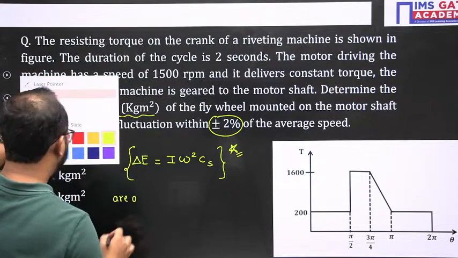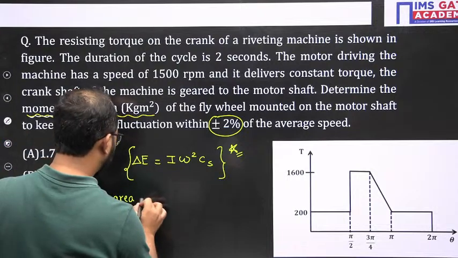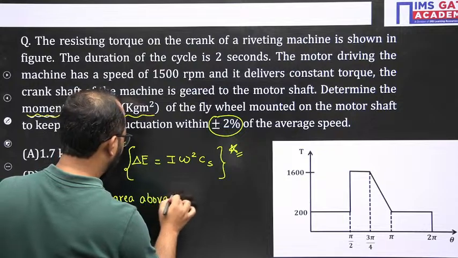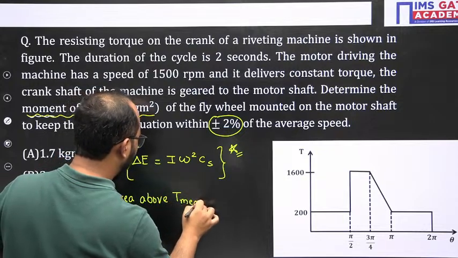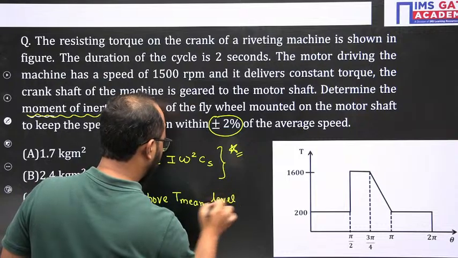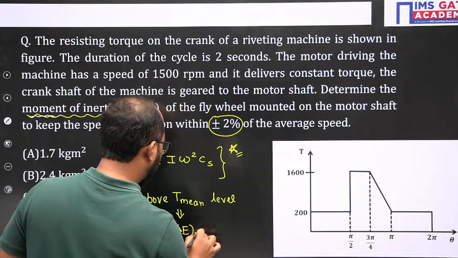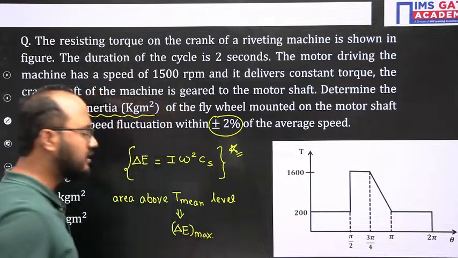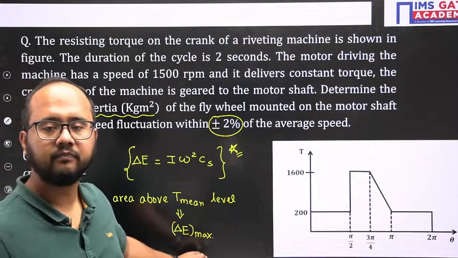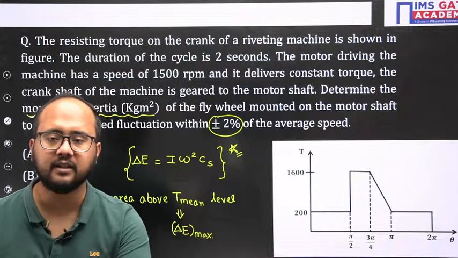Area above T mean is delta E maximum, the maximum fluctuation of energy. So whenever a turning moment diagram is given, first identify the mean torque.